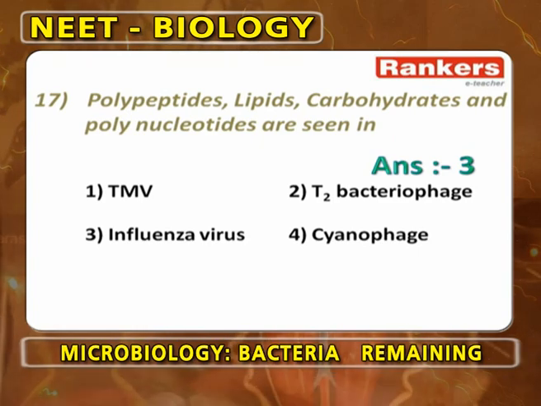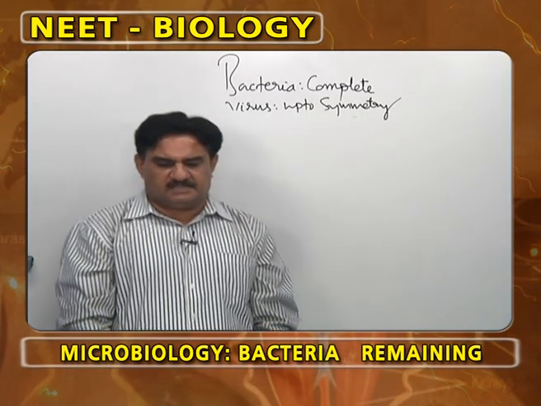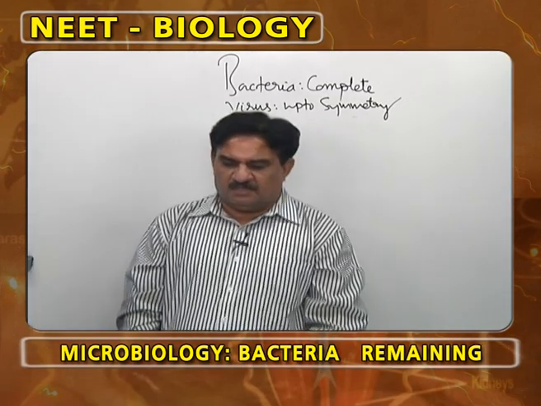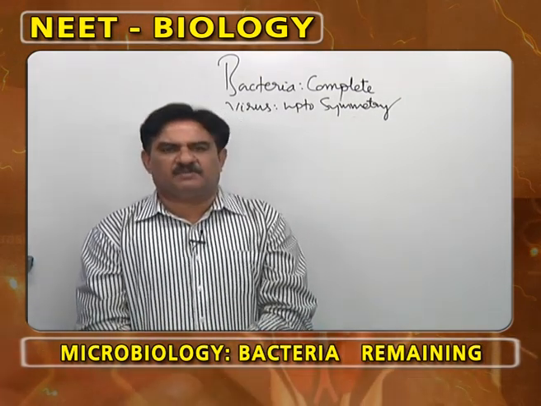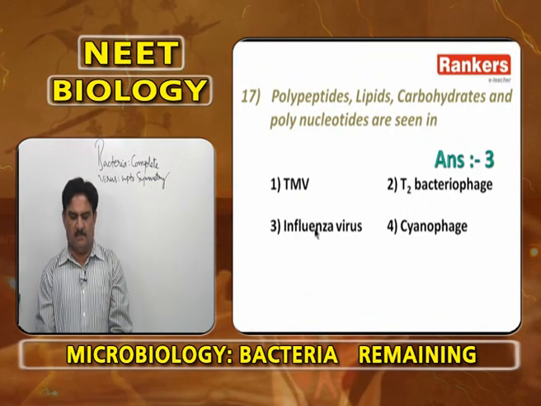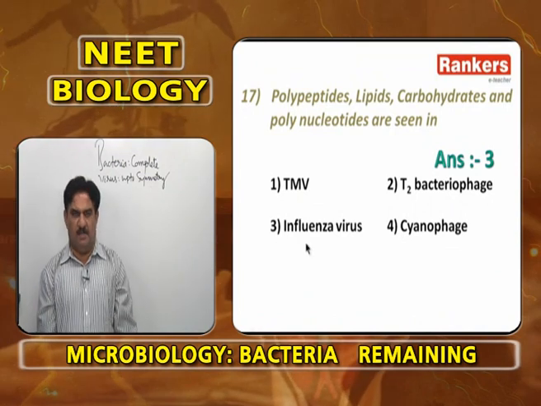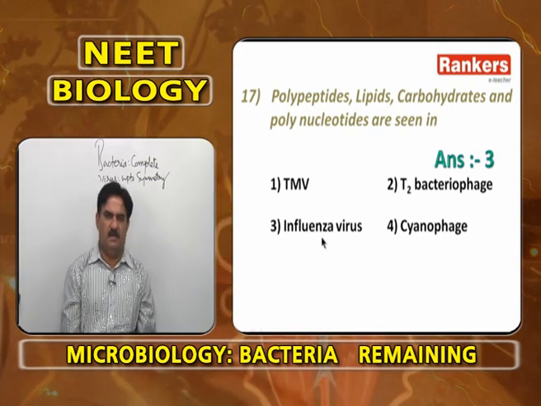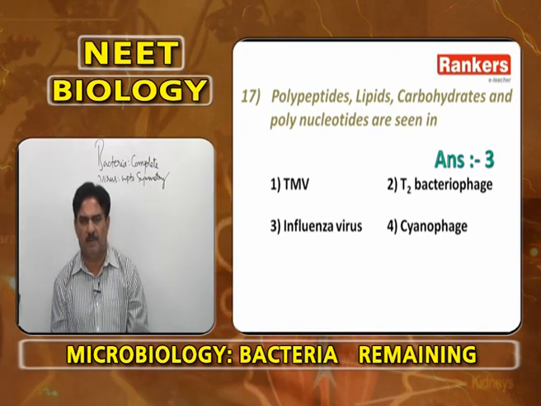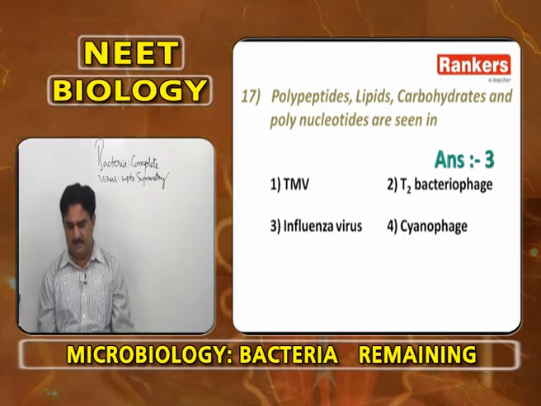Polypeptides, lipids, carbohydrates and polynucleotides are seen not in TMV, not in T2 bacteriophage, not in cyanophage, but in influenza virus, an animal virus where the capsid is again surrounded by another special layer called the peplos, made up of peplomeres.